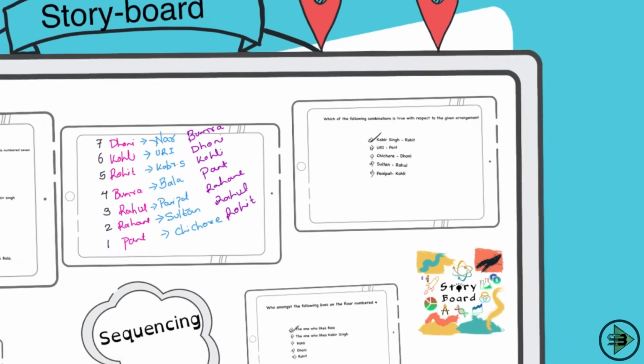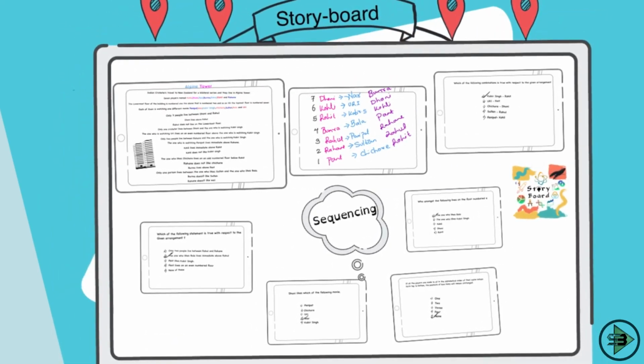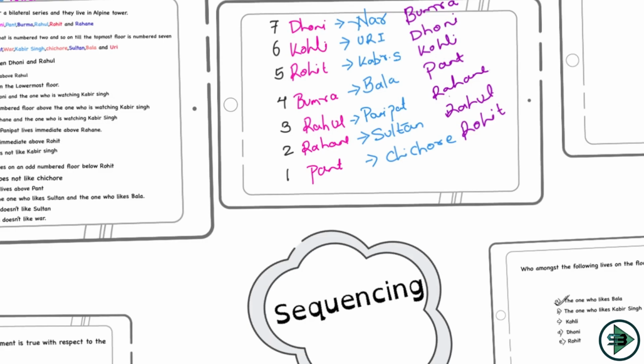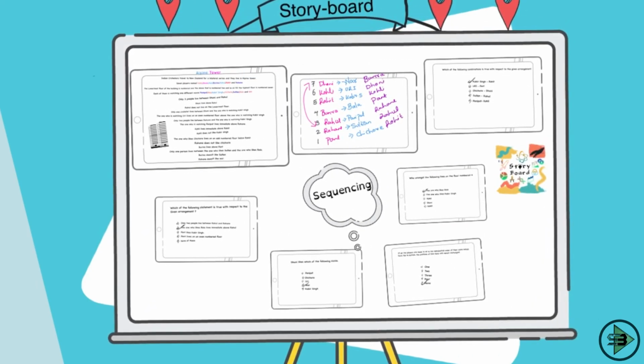That's how we solve this puzzle on sequencing. What you are supposed to remember here is a trick: always start with one set. We started with the set of Rahul and Dhoni and tried to fit them here, and then we tried to fit the others around them. This is similar to circular arrangement, where you get one link and try to fit the other links around it so that you get the final answer. So next time you get a sequencing puzzle, remember this trick and try applying it to as many problems as you can.